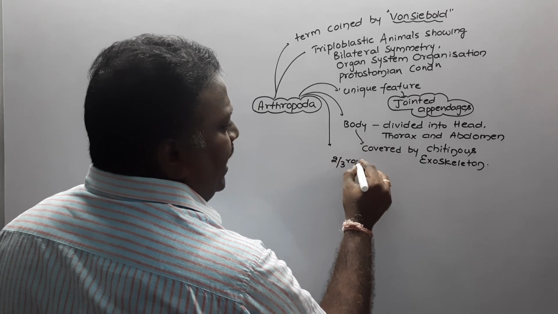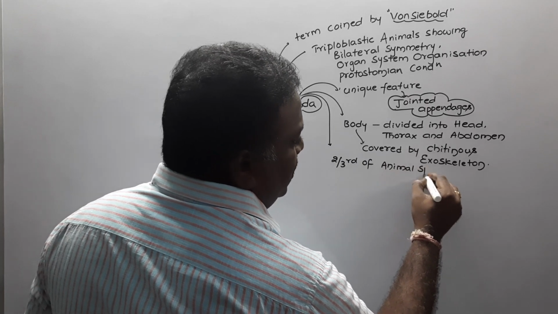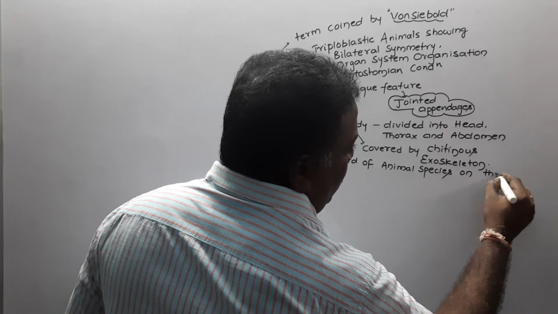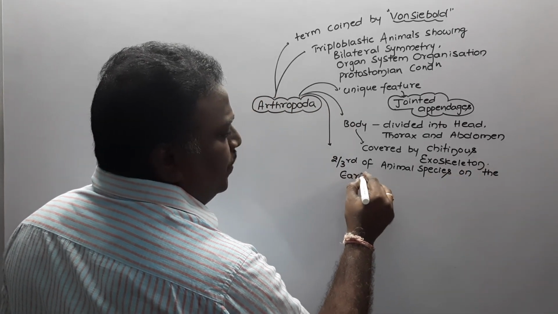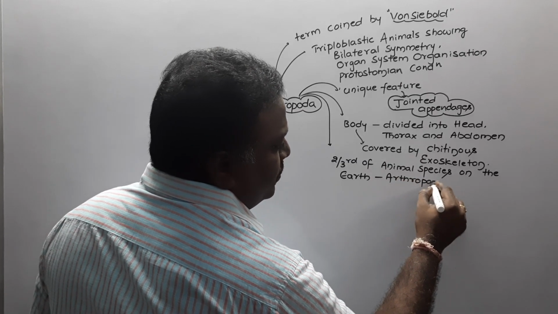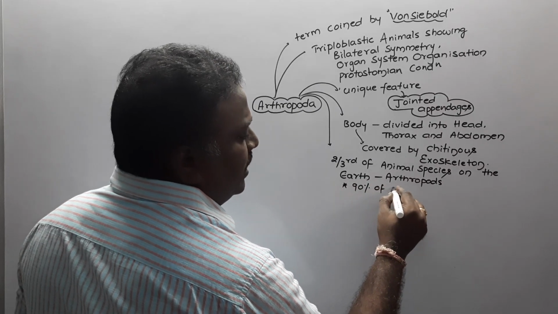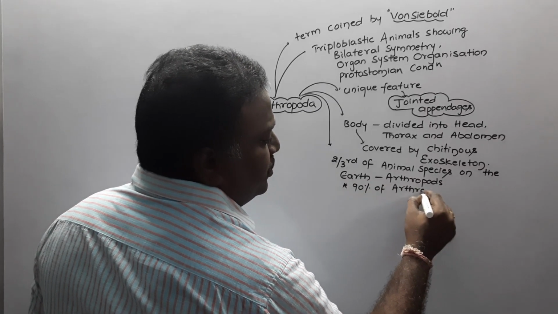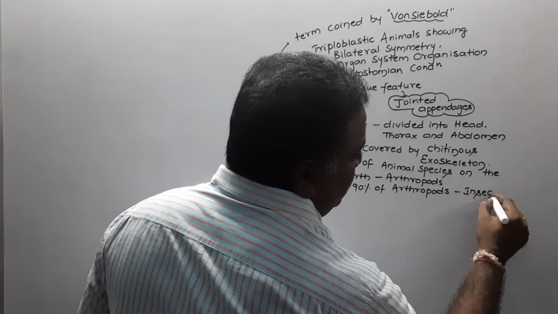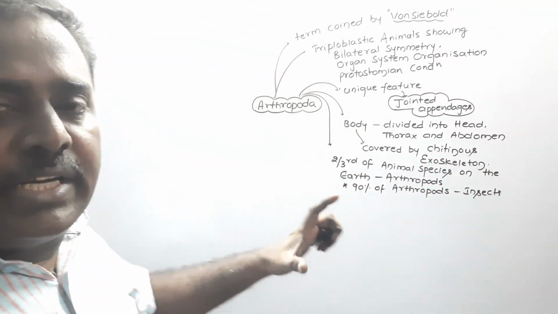Two-thirds of the animal species on the earth are said to be arthropods. And one more point: 90% of arthropods are insects. And insects are considered the largest taxon of kingdom Animalia.